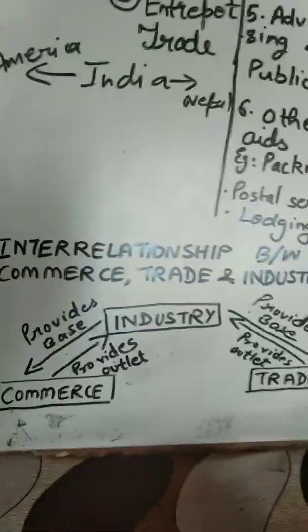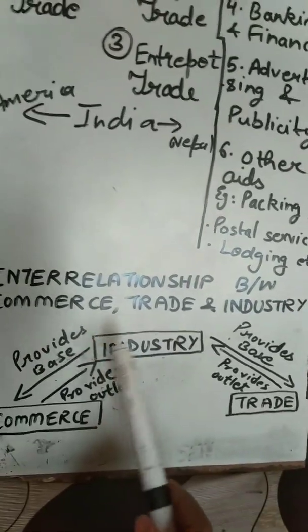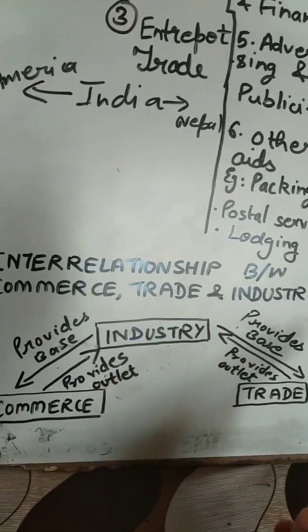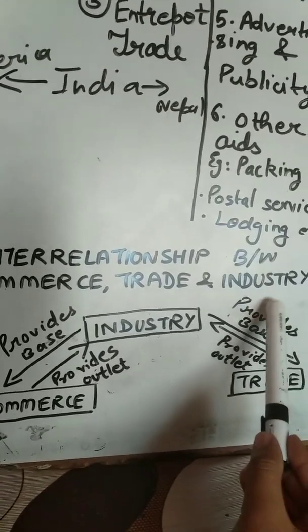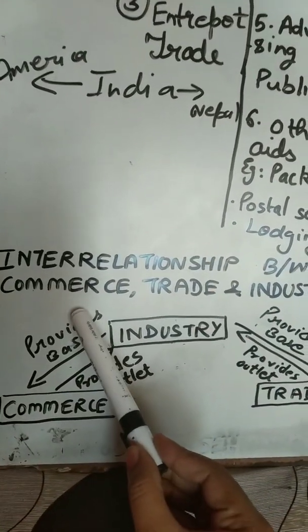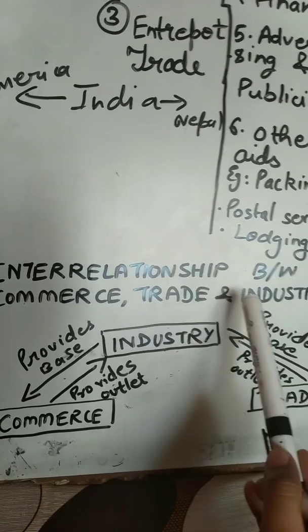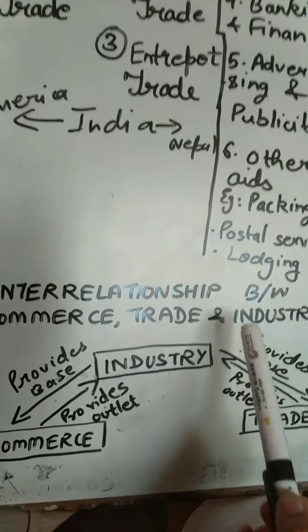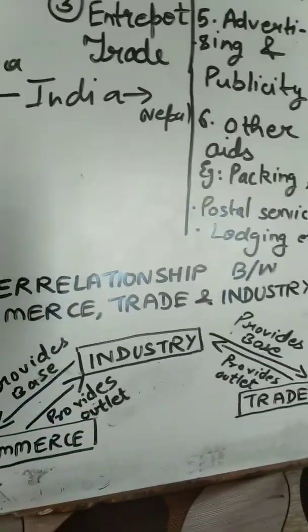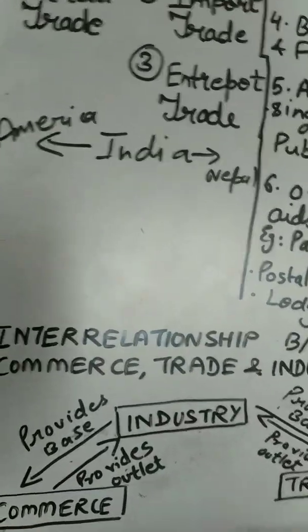Then another topic that we are going to take today is the interrelationship between commerce, trade and industry. By now you have studied about industry also, you have studied about commerce also, and today I have told you about trade also. But all these three things are interrelated and dependent on each other. This I will explain later in the video. So now let's go through the book.